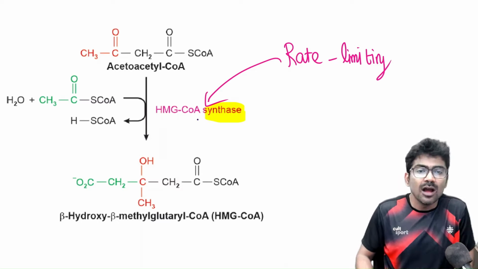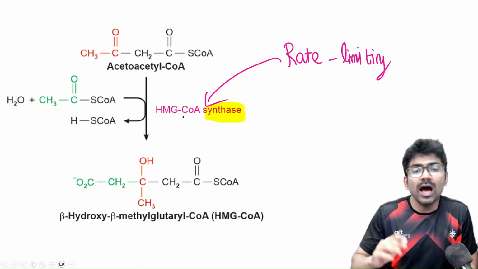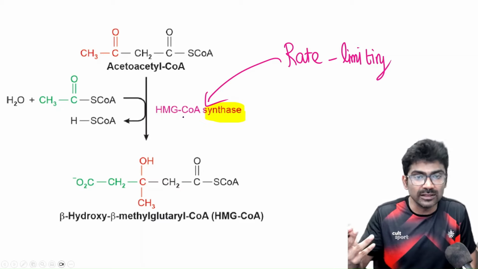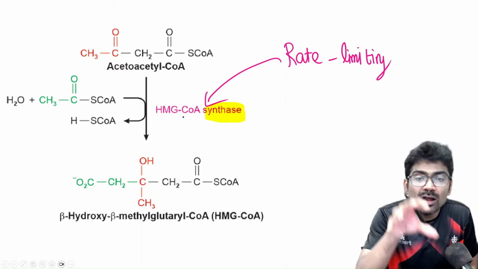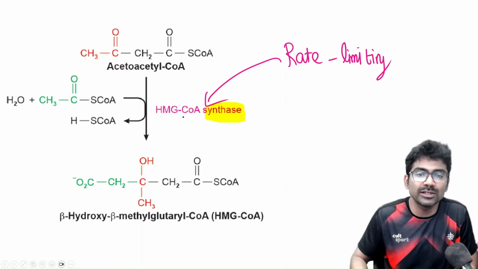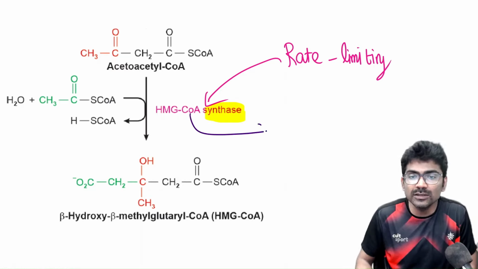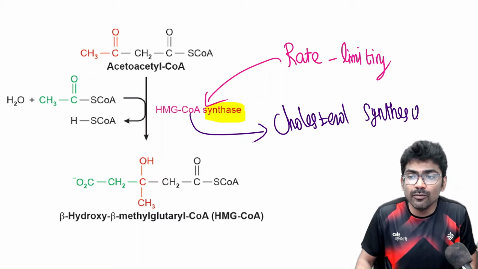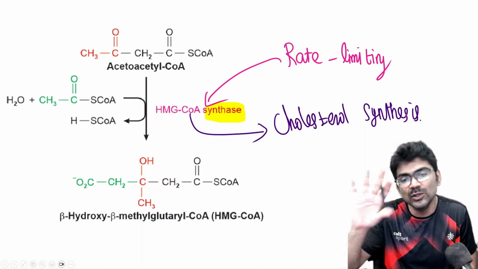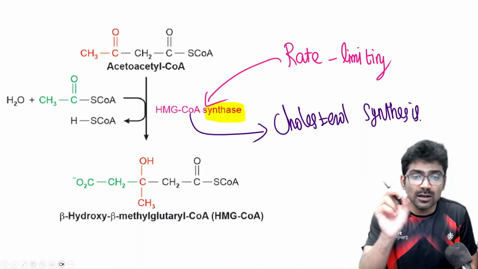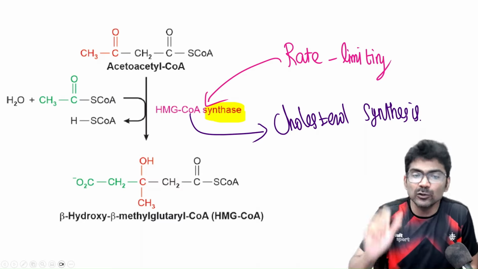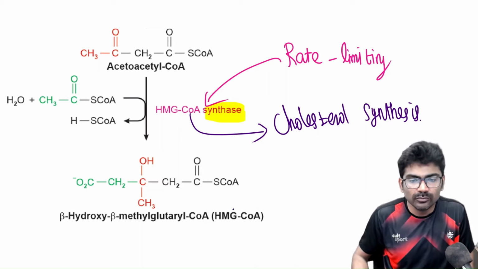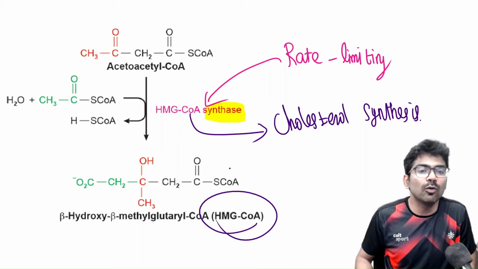Remember this. Also, there is one more isoenzyme of HMG-CoA synthase. This one is in the mitochondrial subcellular location. There is one more HMG-CoA synthase which is also involved in cholesterol synthesis. The rate limiting step of cholesterol synthesis is catalyzed by HMG-CoA reductase, but there is also HMG-CoA synthase which is cytosolic.